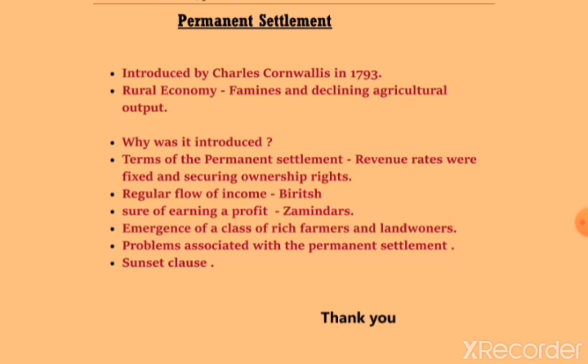Now, as I mentioned earlier in the beginning of the video, agricultural prices were depressed, and farmers were unable to pay such exorbitant rates. What happened was that there was a provision of a sunset clause under this permanent settlement. So what is the sunset clause? Well, in accordance with this clause, if the payment did not come in by sunset, then the ownership rights, the zamindari rights, were liable to be auctioned. So it turned out to be a big failure. As I mentioned earlier, it didn't work the way they thought it would.